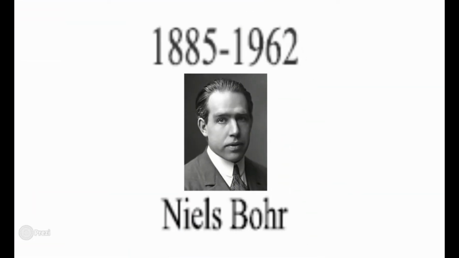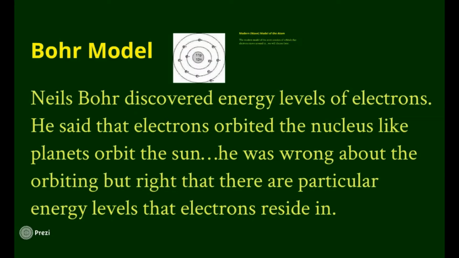Science. All right, next guy, Niels Bohr. What did he do? Bohr model! So anyway, Bohr's model: Niels Bohr discovered the energy levels of the electrons. And that really should be written in white because that is actually the most important thing he did.